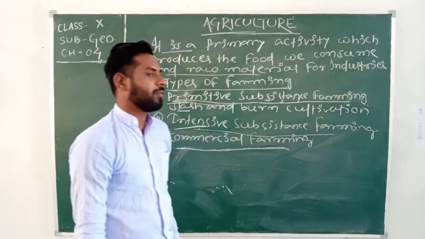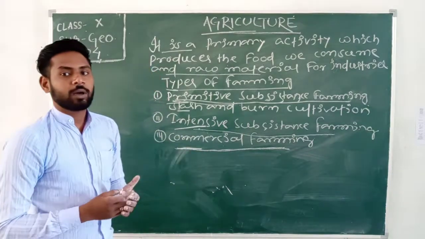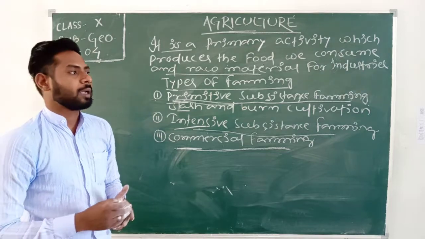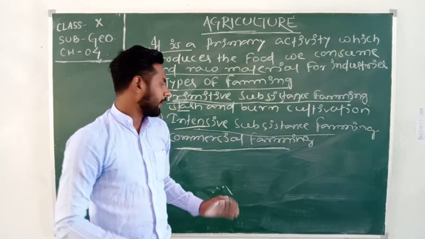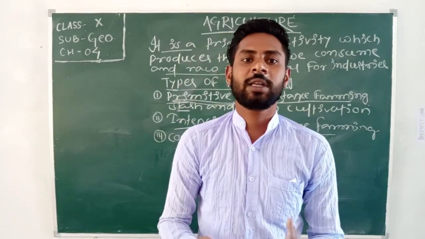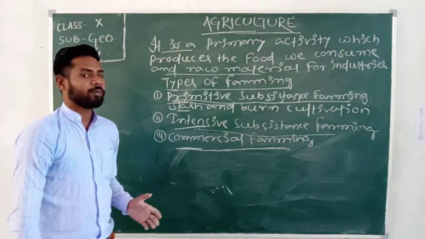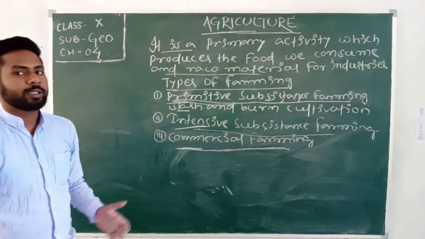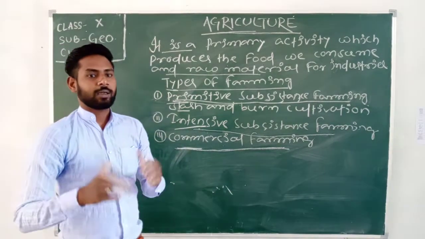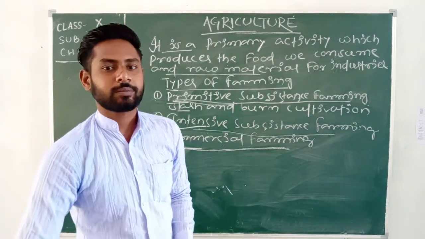Means in commercial farming the raw material is not for consumption, not for eating, but is cultivated only for industrial uses. So these are the three types of farming methods which are followed by the farmers of India. Got it?